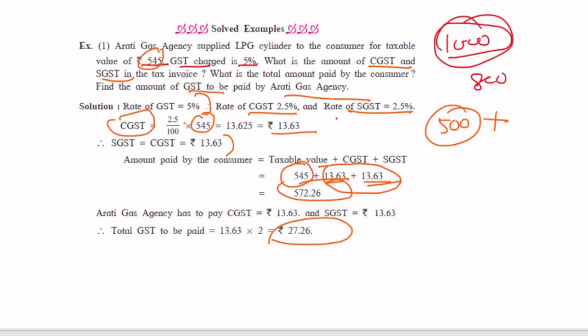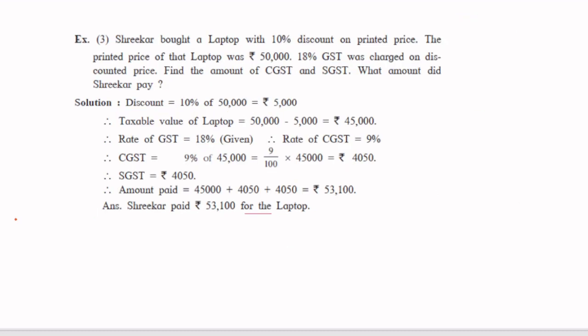Okay, now in this particular question, how much GST? 27.26 total CGST plus SGST. And how much does the consumer have to pay? 572.26 to the shopkeeper. Let's take one more example. After that we can wrap up and we'll meet you in the practice set session video. So here in this case, Shikhar bought a laptop with a 10% discount on the printed price. So there is some printed price on which there is a 10% discount. The printed price of the laptop is 50,000.